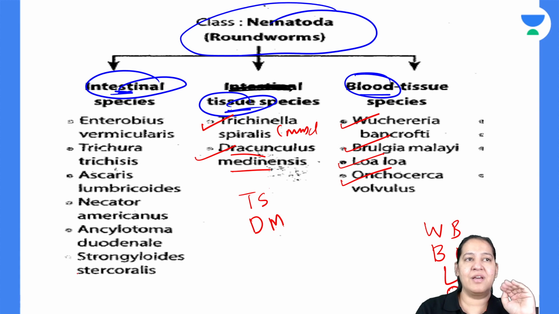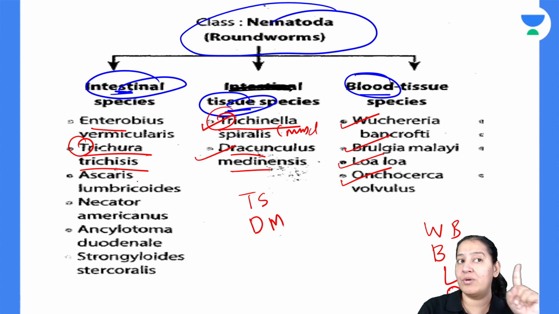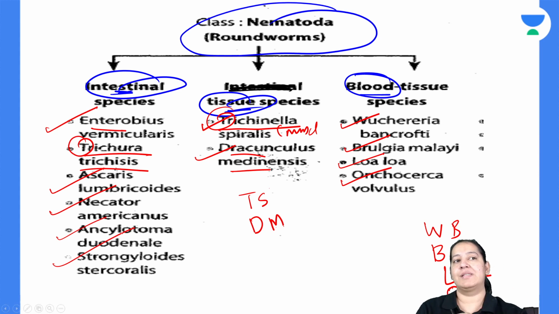And in intestine, there are 6 names. It is difficult. Enterobius vermicularis. Now see, it is also T, it is also tree. This one was Trichinella. This other is Trichuris trichiura. So please don't get confused. So Enterobius vermicularis, Ascaris lumbricoides, Necator americanus, Ancylostoma duodenale, and Strongyloides. So please learn the names.